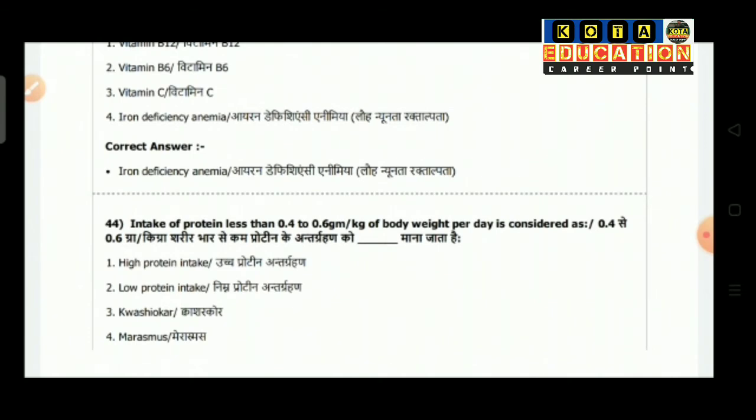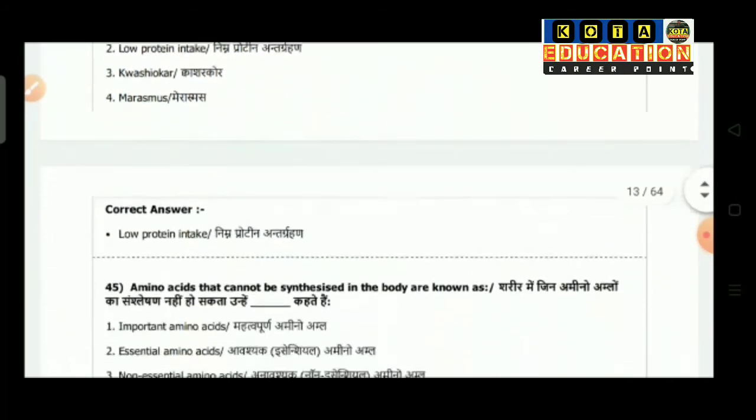Question number 44: intake of protein less than 0.4 to 0.6 gram per kg body weight is considered as. Option 1 is high protein intake, option 2 low protein intake, option 3 Kwashiorkor, option 4 marasmus. So the correct answer is low protein intake.